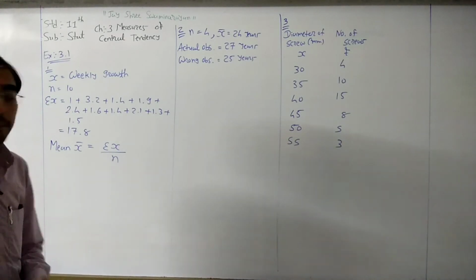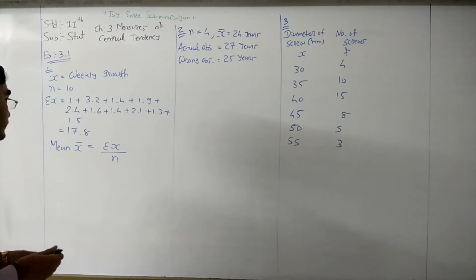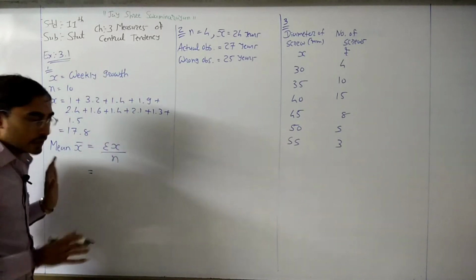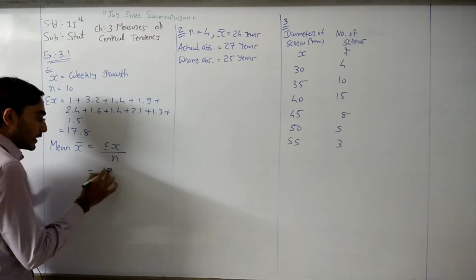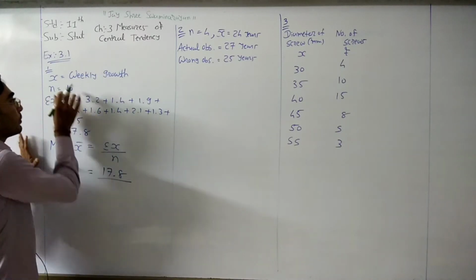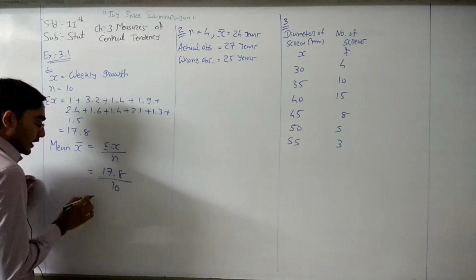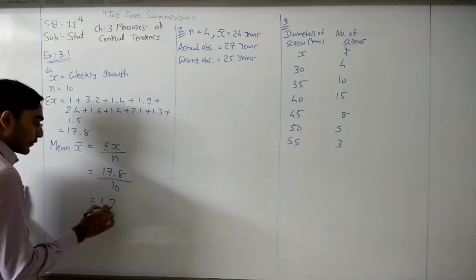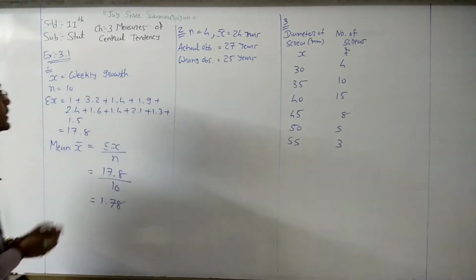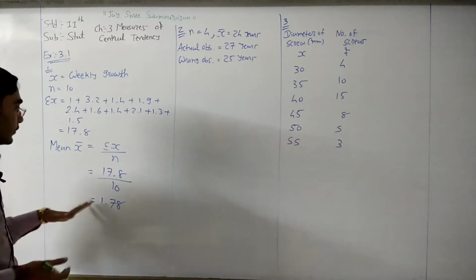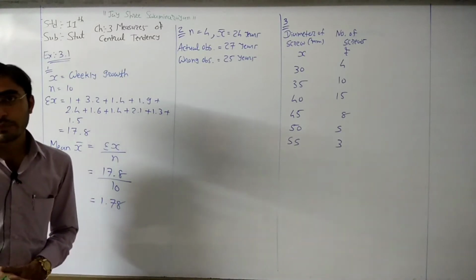Now put this value here: sigma x is 17.8 divided by n, the total number of observations, 10. If you divide 17.8 by 10, you will get 1.78. This is your mean growth.